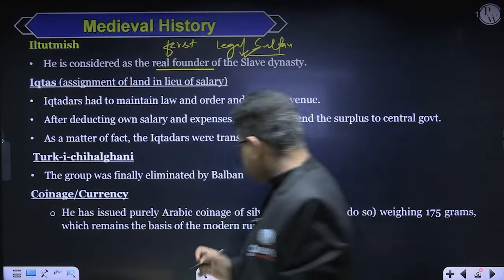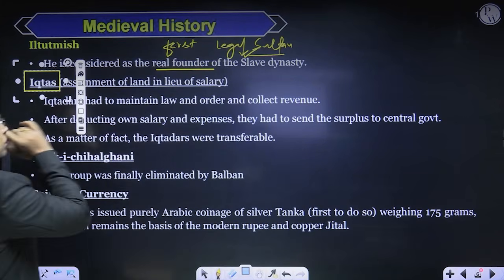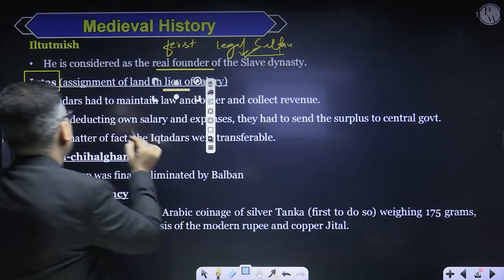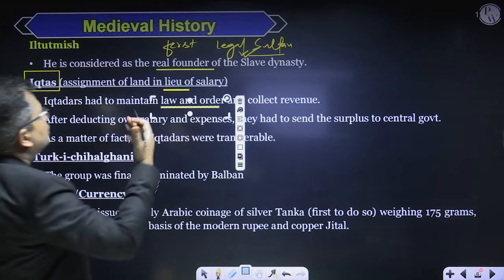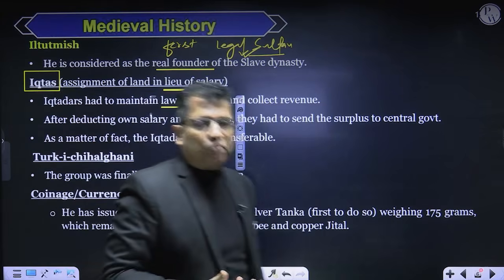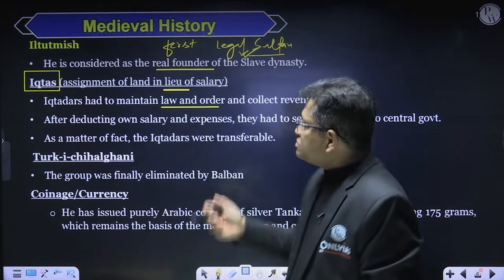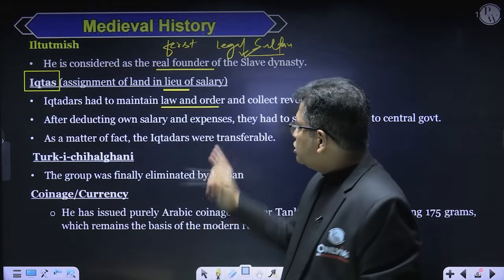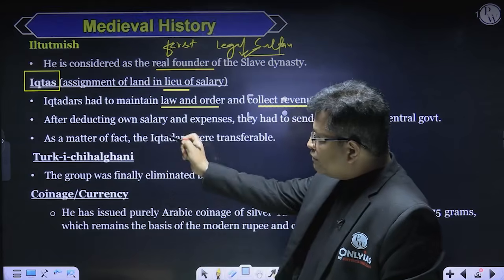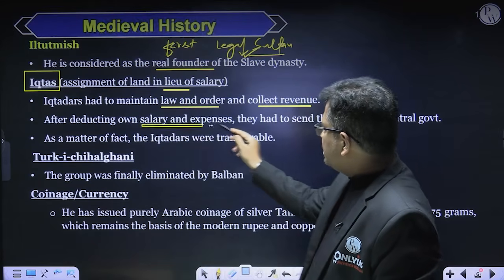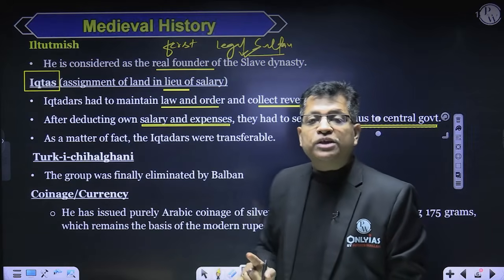So what was this Iqta system? That is important as a concept. These Iqtas were the assignment of land in lieu of salary. Iqtadars had to maintain law and order. What were their responsibilities if they received the land as Iqta? They had to maintain law and order, and collection of the revenue was another thing. After deducting their salary and expenses, they had to send the surplus to the central government.